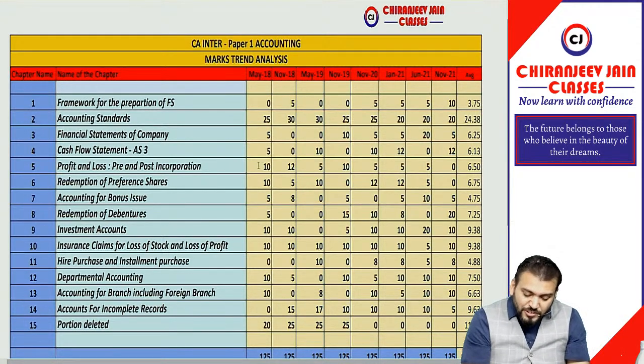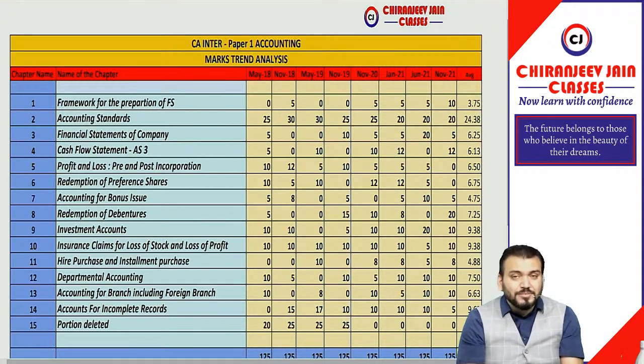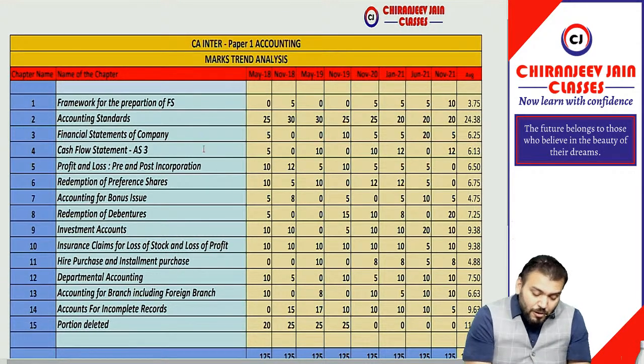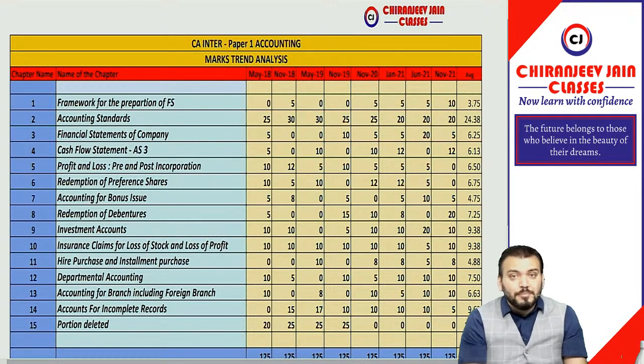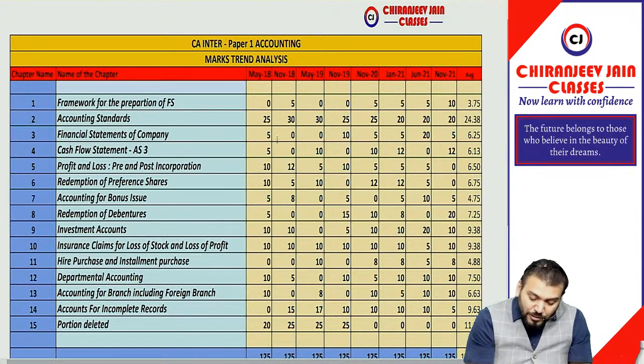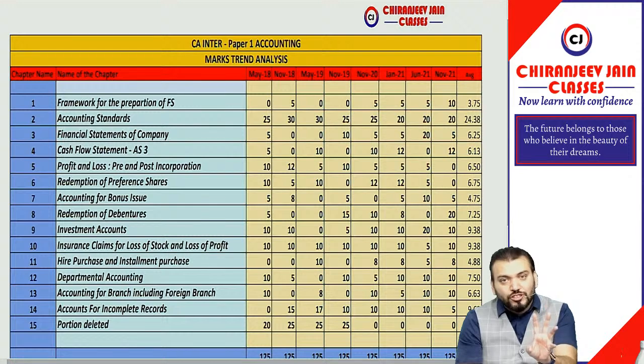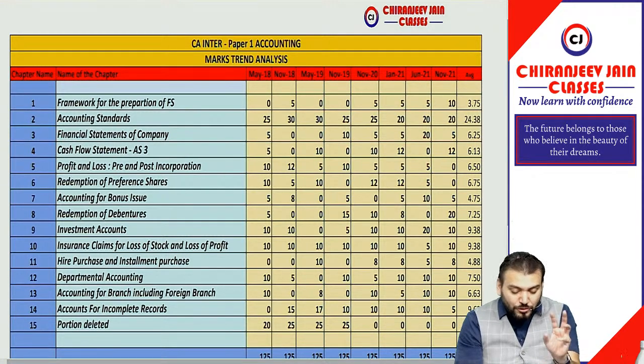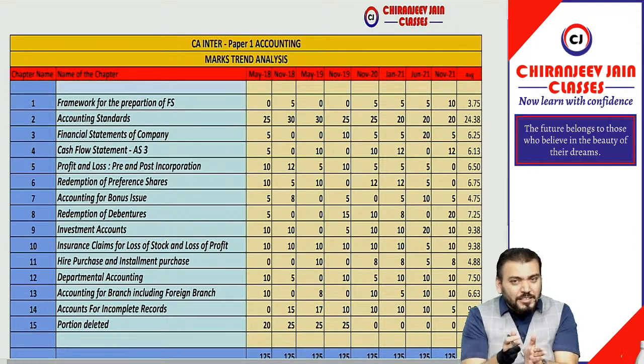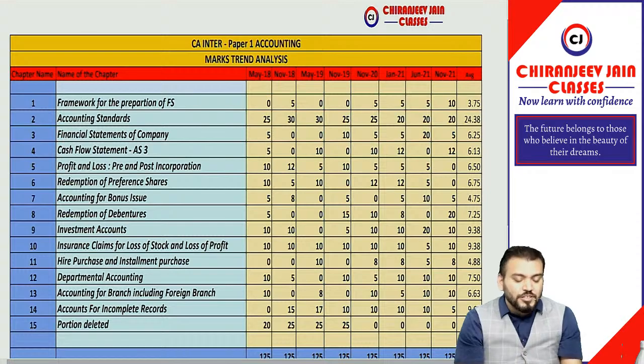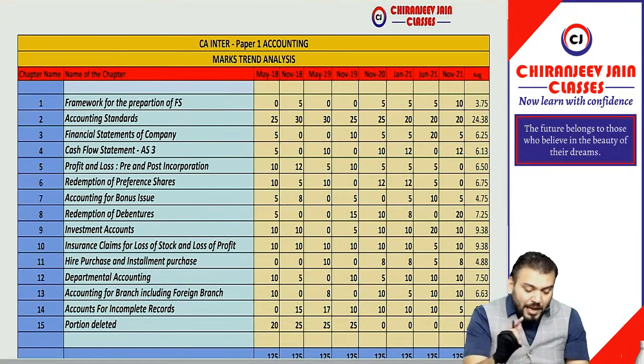So of course this is the weightage of marks. But you can see that from every chapter, one question has been asked in every attempt, which means you can't leave any chapter. All chapters are important from the examination point of view. Basically accounting standard is a mandatory question number 1 of 20 to 25 marks. That is very important. If you write that question in an effective way, you can easily score 20 out of 25 marks, and that will increase your marks in the entire group.